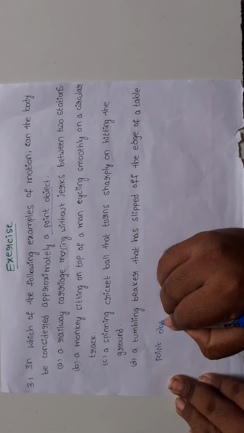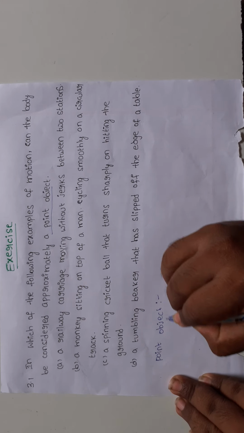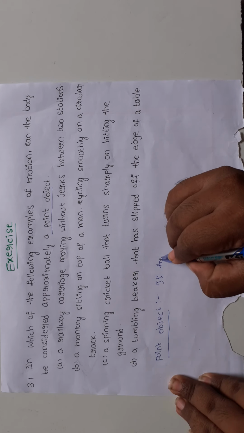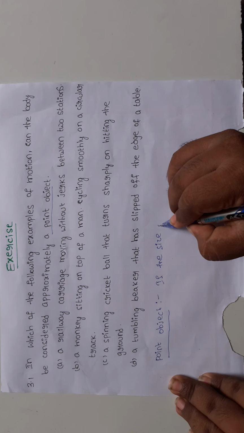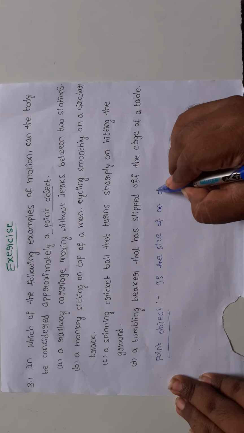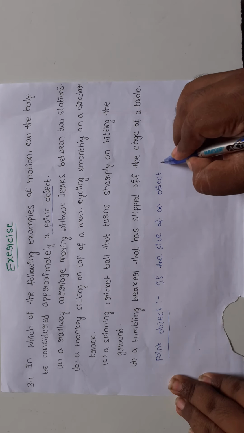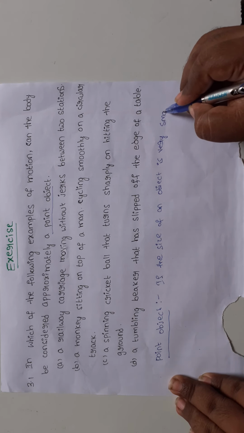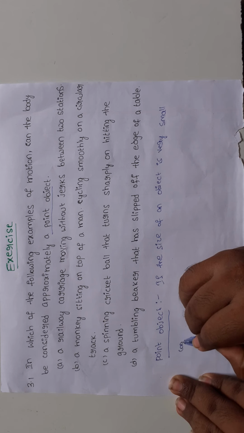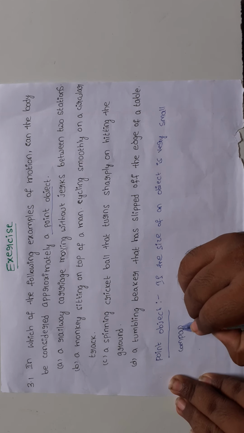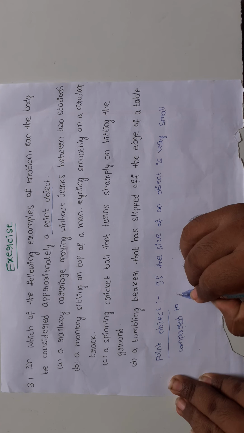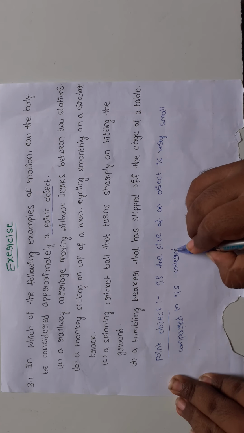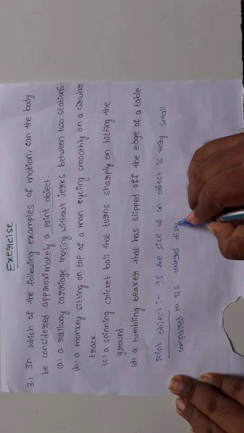Point object. A point object means if the size of an object is very small compared to its covered distance.